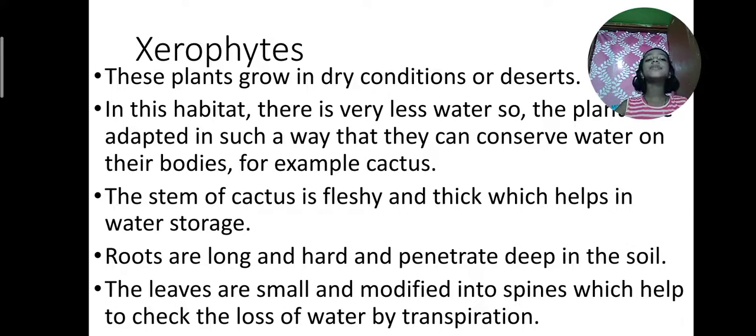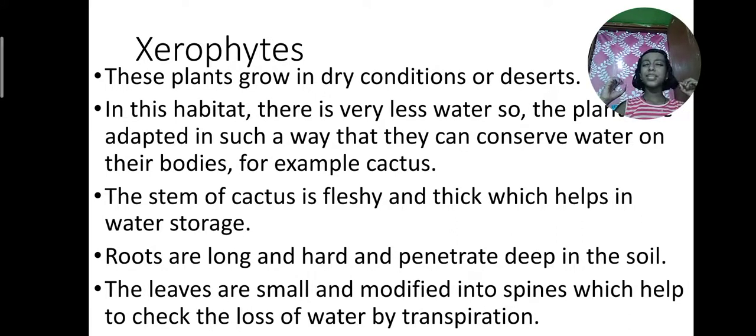Now the leaves are small. If there are big leaves, like in the normal regions we are living in, Odisha, mango leaves, banana leaves, these have stomata, which easily help in transpiration, and water loss can easily occur.